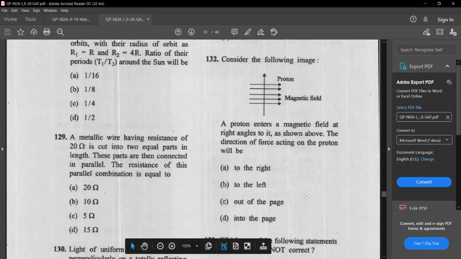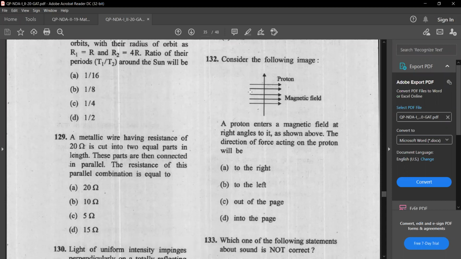Next question. Consider the following image. A proton is moving like this, and a magnetic field is also there. A proton enters a magnetic field at right angles to it as shown above. The direction of the force acting on the proton will be?